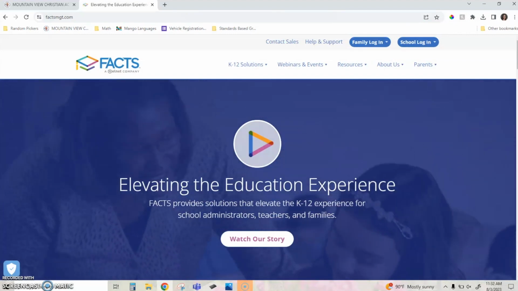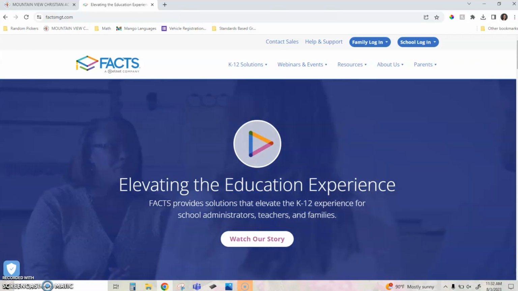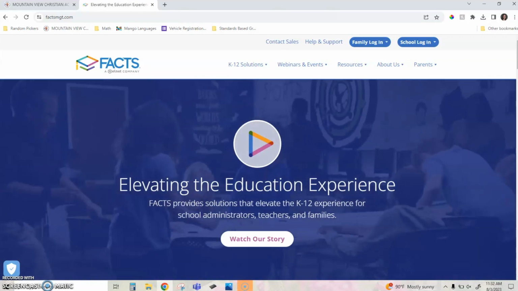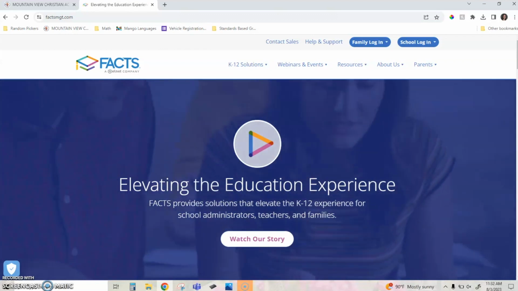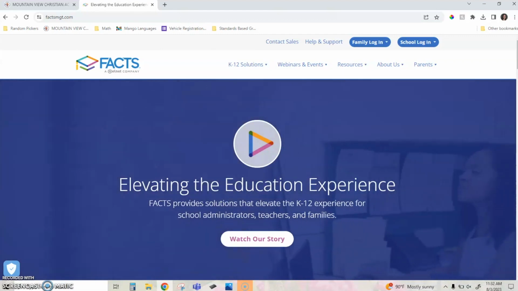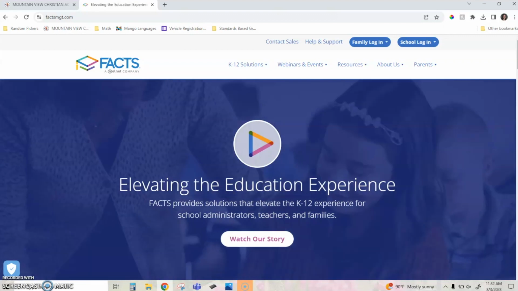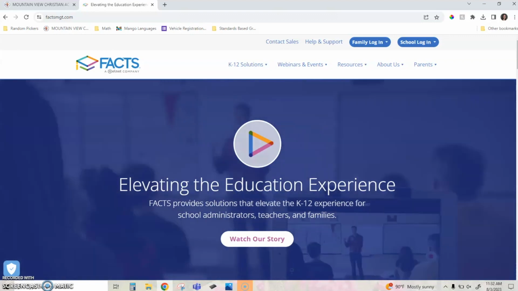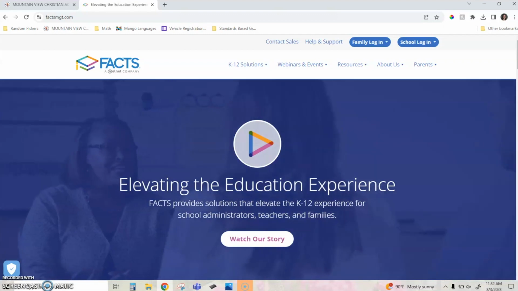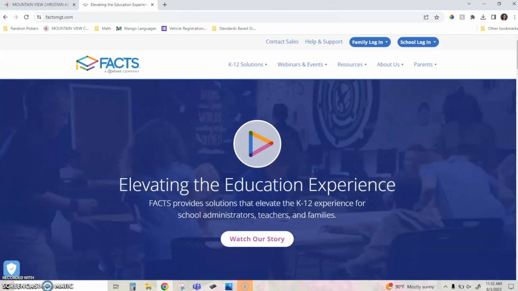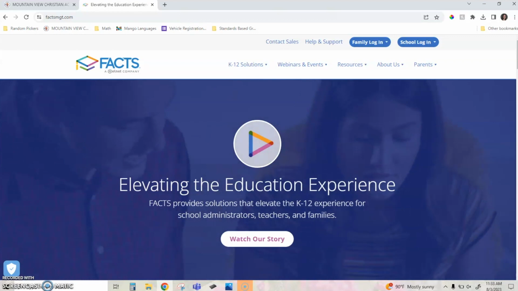If we take a look at FACS, FACS is actually a parent company that owns a whole suite of software that allows us to communicate with our parents effectively as teachers. So I've gone to the FACS website that you can see here, facsmgt.com. FACS used to be just a financial component, but a few years ago they bought a company called RenWeb. And so many of the teachers who have been here for a while will still call this RenWeb. And we'll talk about where that shows up in FACS and what specifically we're referring to when we mean RenWeb.